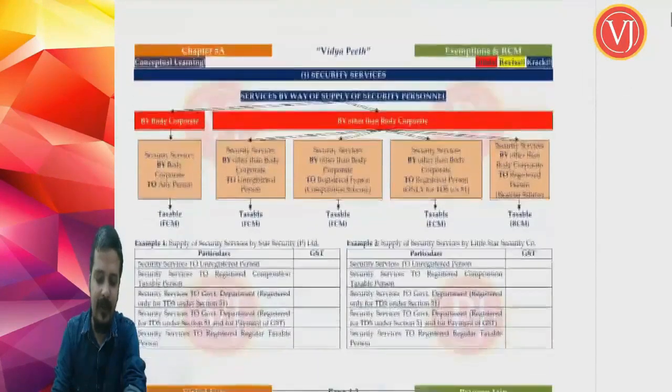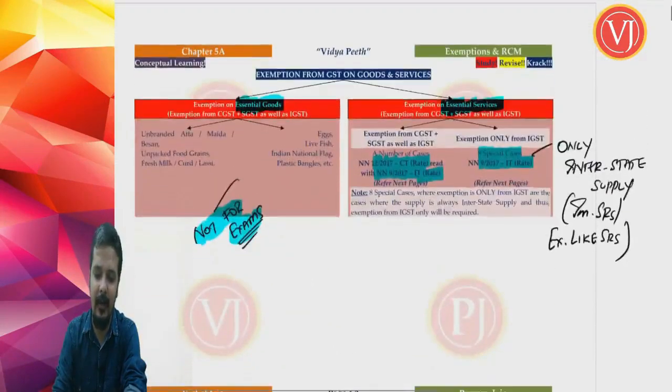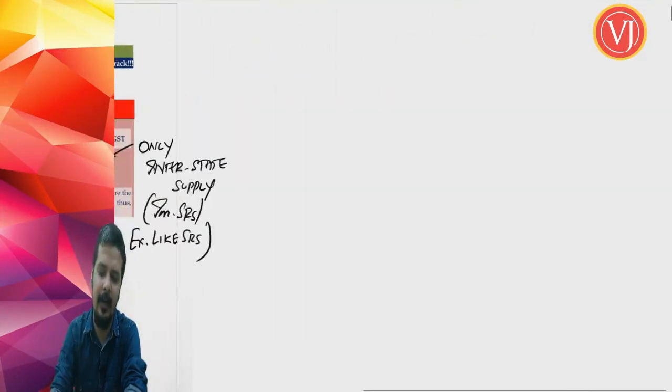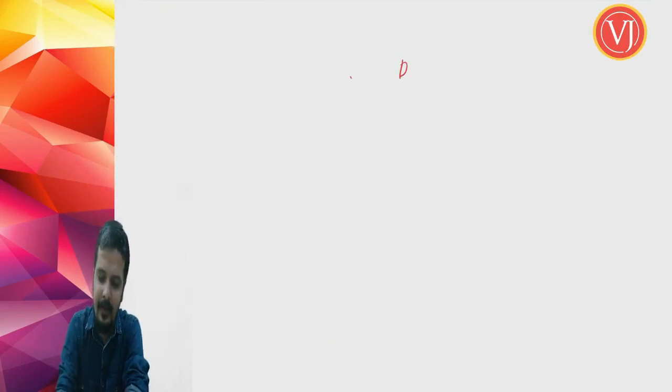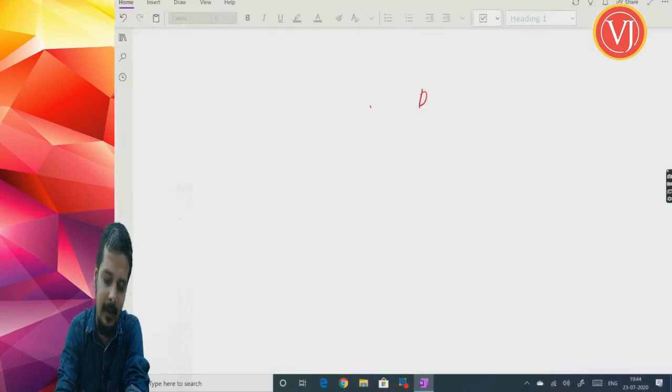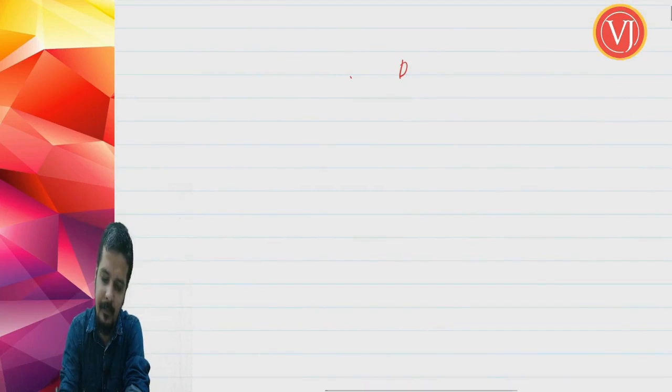Now friends, for simplicity purposes, we have divided this chapter into multiple points. Before we take up services, you have to understand how we are going to discuss this chapter. There are a lot of entries in this chapter. We will divide our discussion in this chapter into 3 parts.